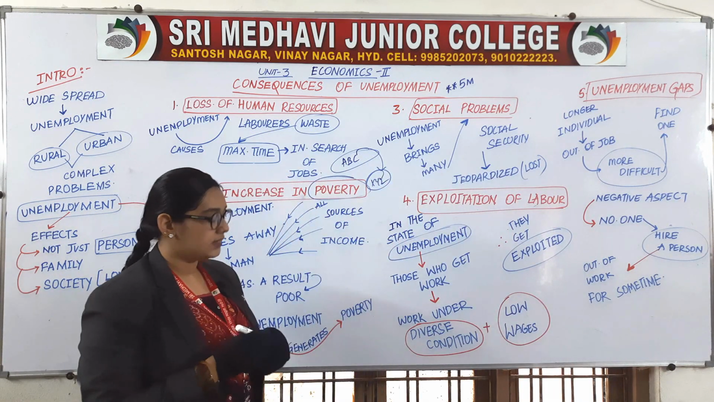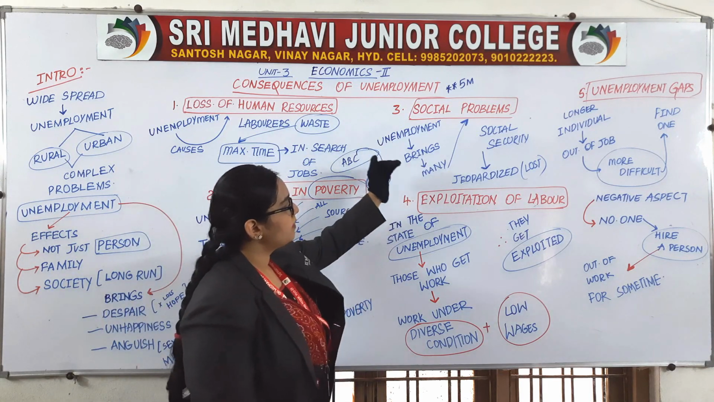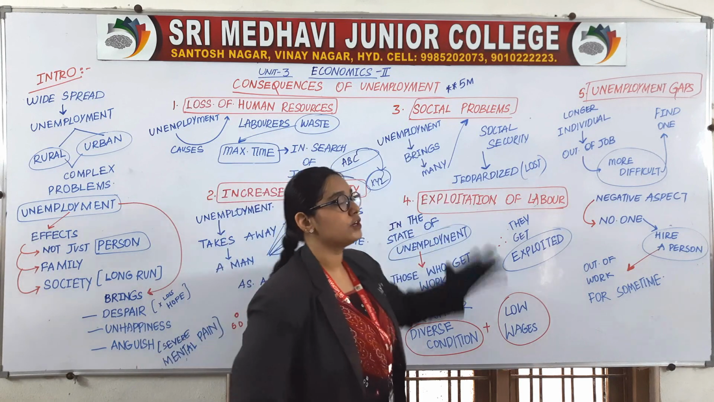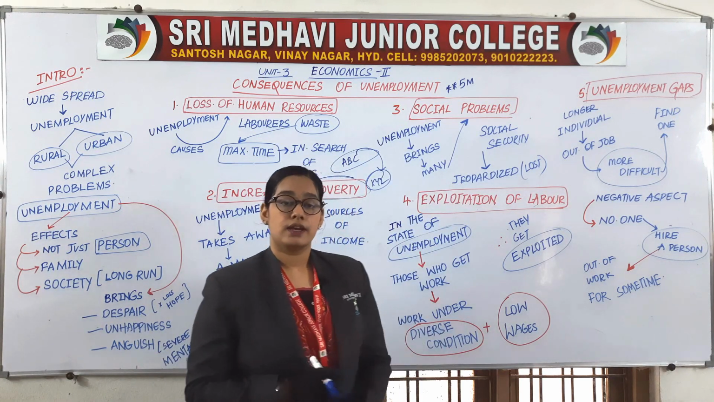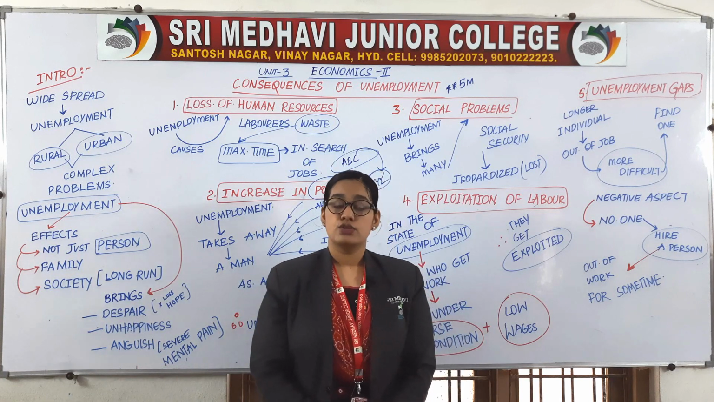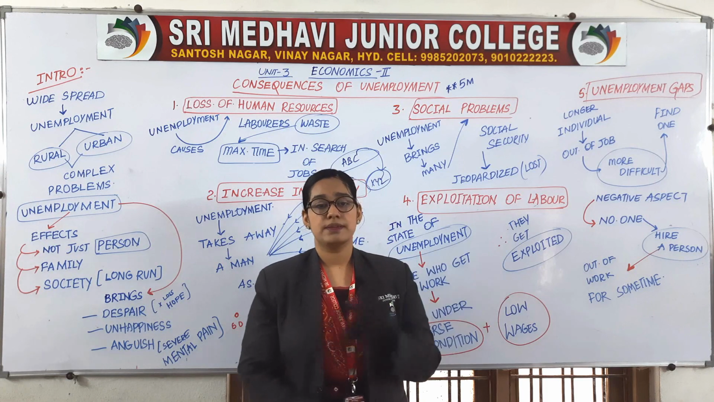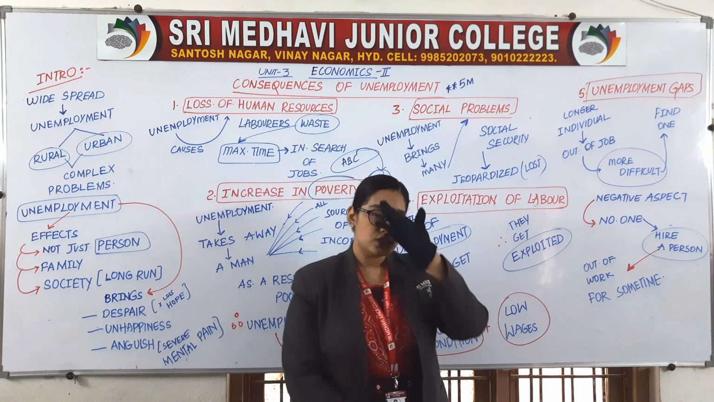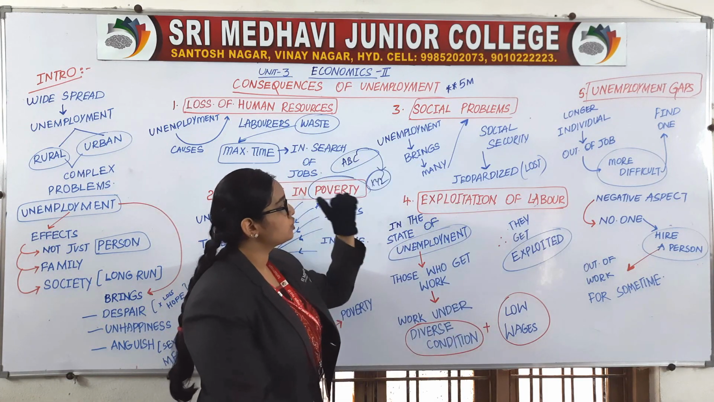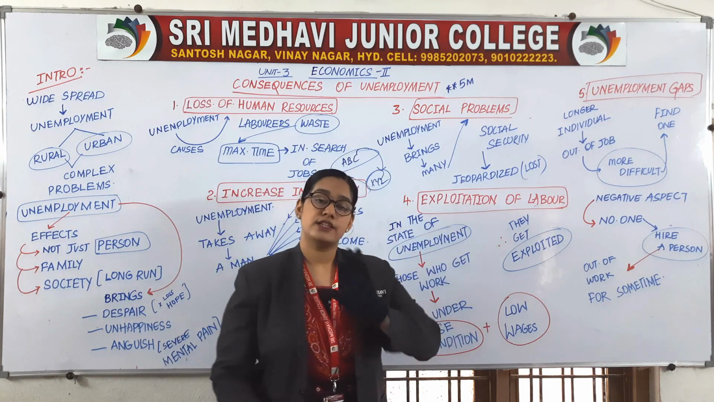Let us see the third consequence. Social problems. Unemployment brings many social problems. We have read socio-economic problems, right? Socio means related with health and education. Economic means, as I said, related with money. So now we are talking about social. Social problems means health issues plus education.